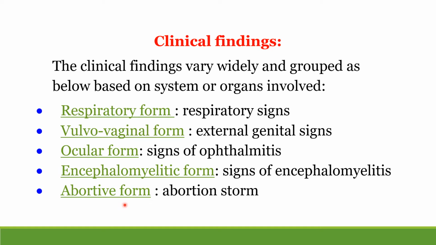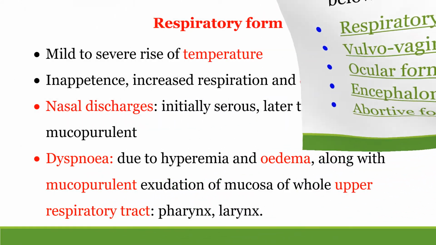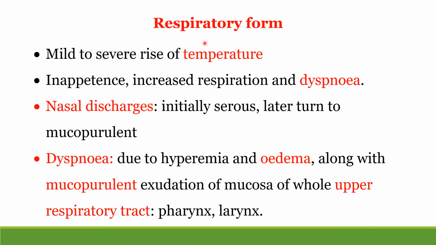Abortiform, the main clinical sign is an abortion storm. A large number of abortions occur at a time. That is called an abortion storm. First we will see respiratory form.